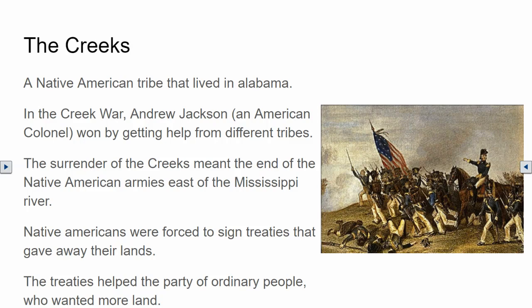One of the main effects of the War of 1812 was the destruction of the last of the Native American armies that had been trying to hold back white settlers in the western lands. Native Americans were forced to sign treaties that gave away still more of their lands. Those treaties opened more land to farmers. The treaties benefited the party of ordinary people who wanted more land.